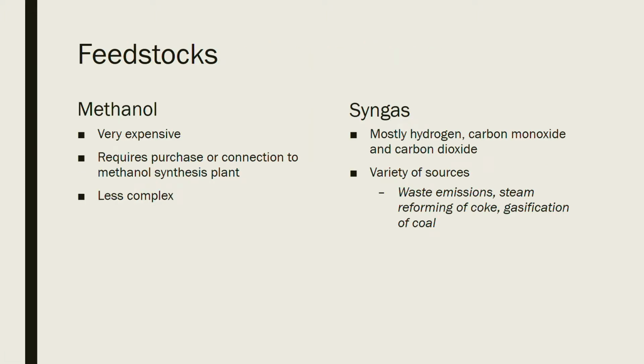As previously mentioned, the two feedstocks necessary for the production of DME are methanol or syngas. Methanol is very expensive, and the use of methanol as a feedstock requires purchasing or connecting the process to a pre-existing methanol synthesis plant. This process is much less complex and requires fewer unit operations.